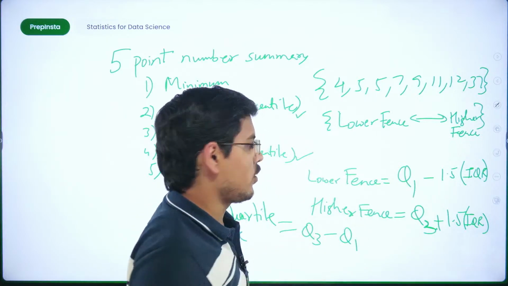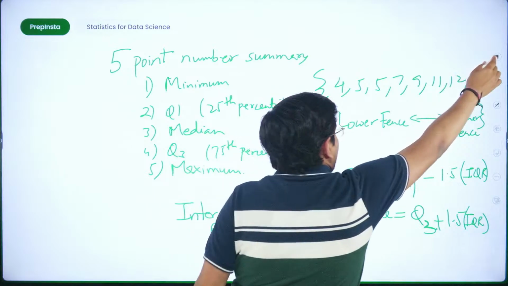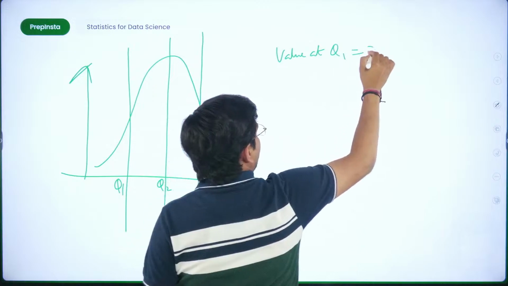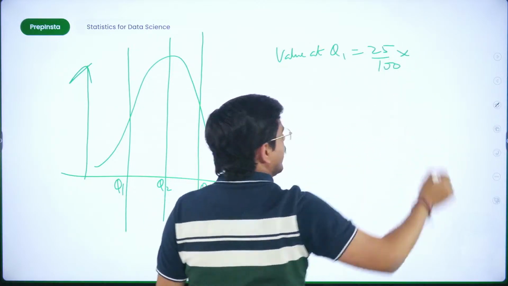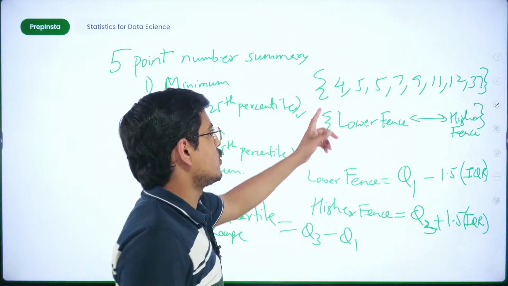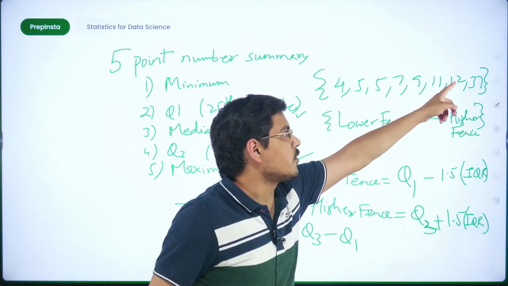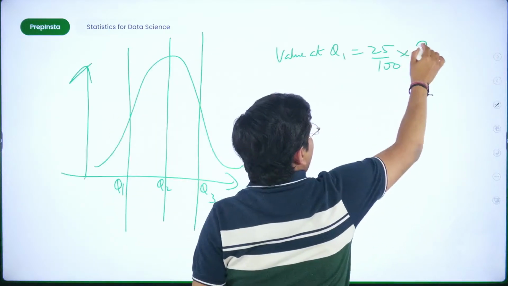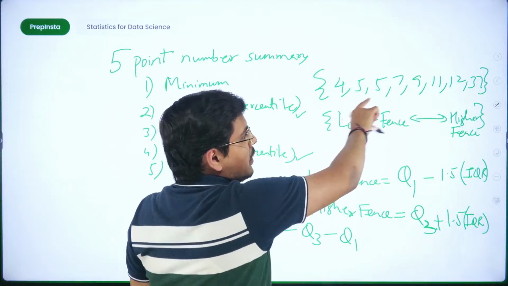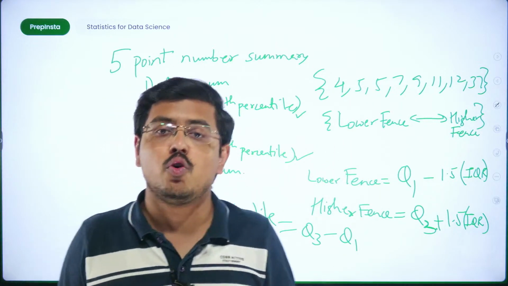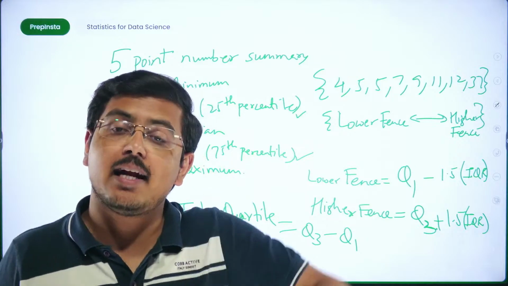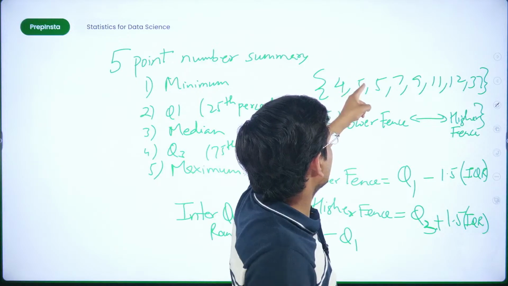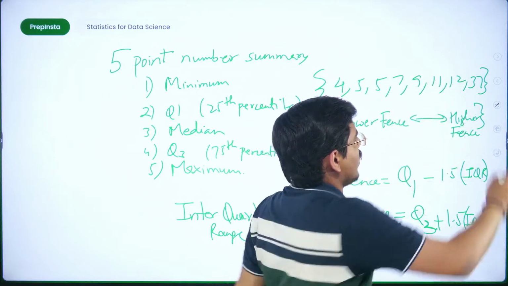Fine. We'll try calculating this. How do you calculate this? Value at Q1, what would it be? 25 upon 100 into what is the total number of values? 1, 2, 3, 4, 5, 6, 7, 8. Now if you correctly see, these are 8 values, so I can multiply it by 9. But here there is repetition of elements, so whatever we get would be a location, a position. At that position we are going to check a value. Fine. For example, 1, 2, 3, 4, 5, 6, 7, 8. So you have 9. That's true.